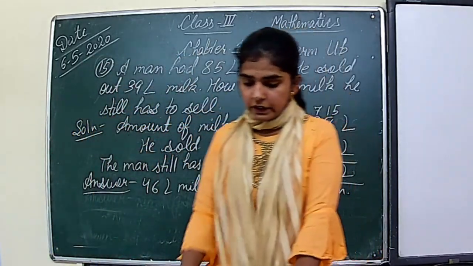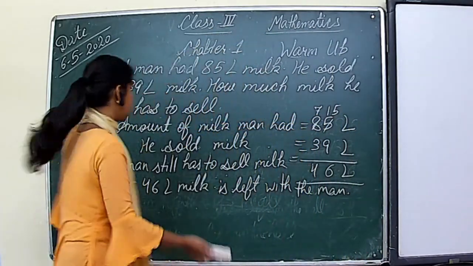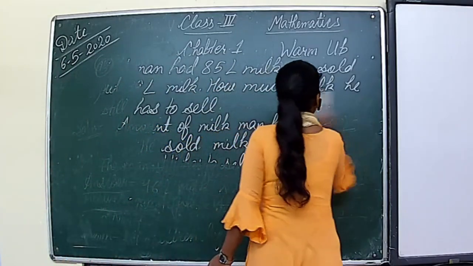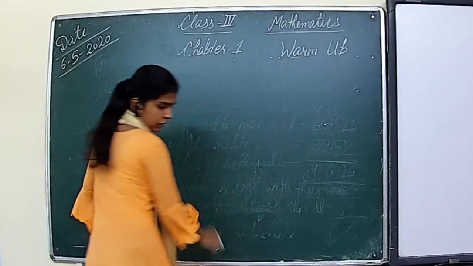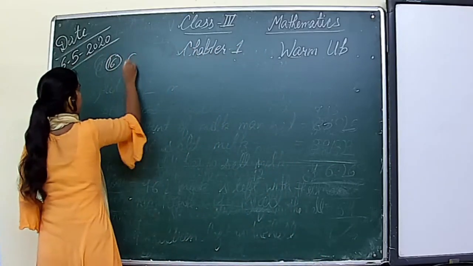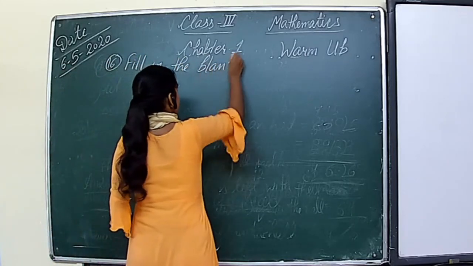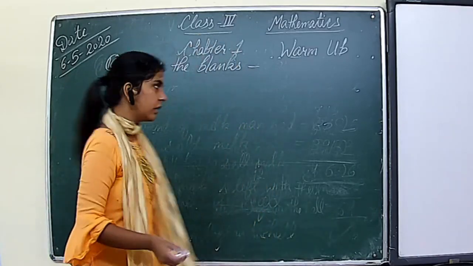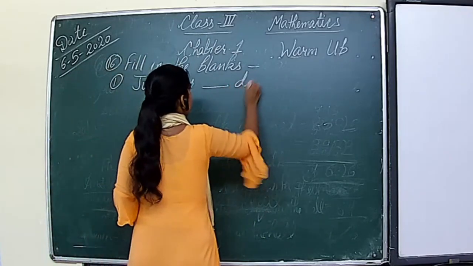Next question, fill in the blanks are there. First one is: June has dash days.